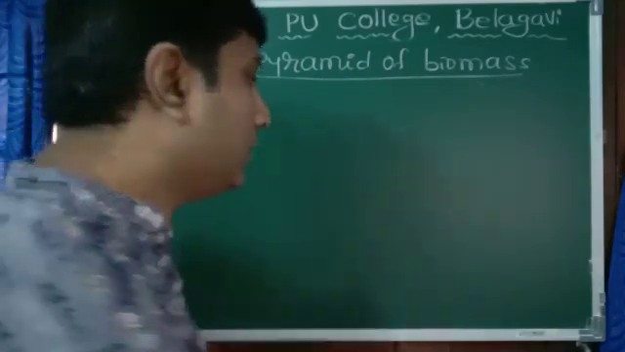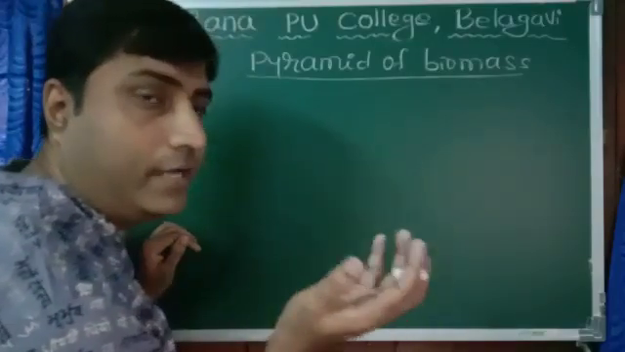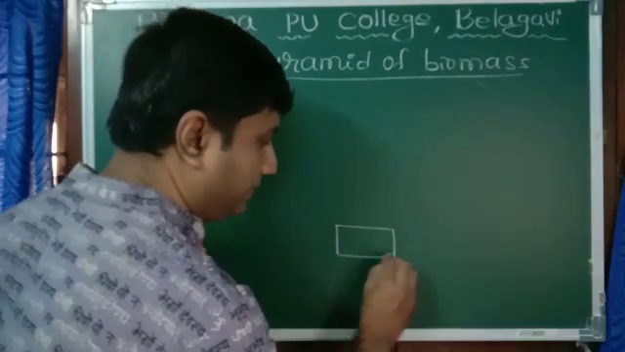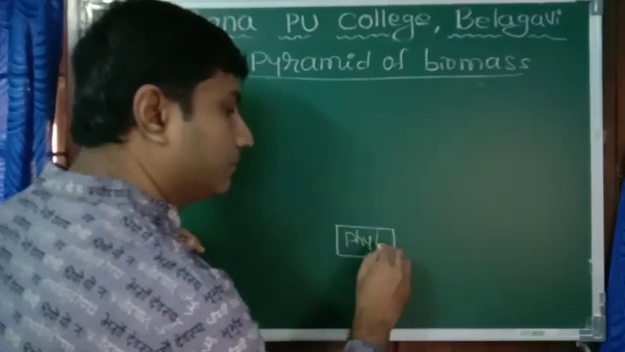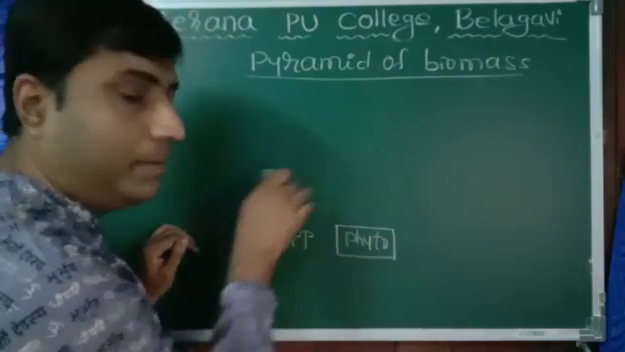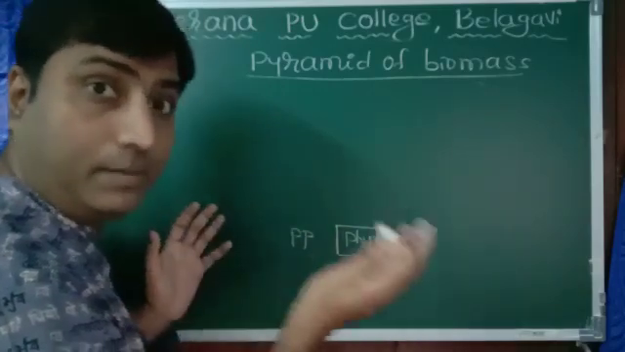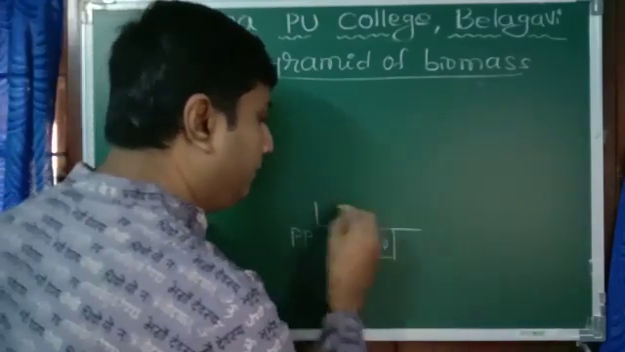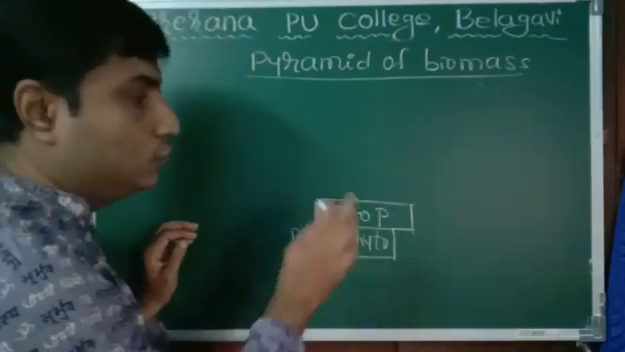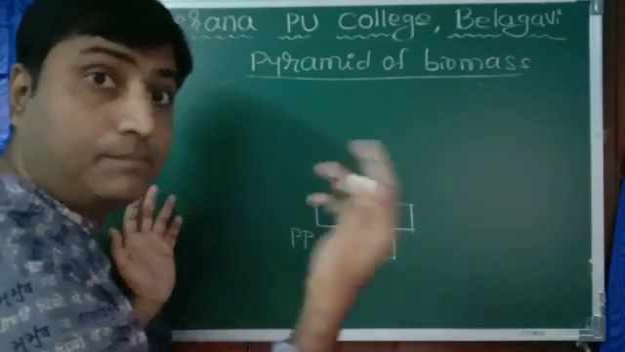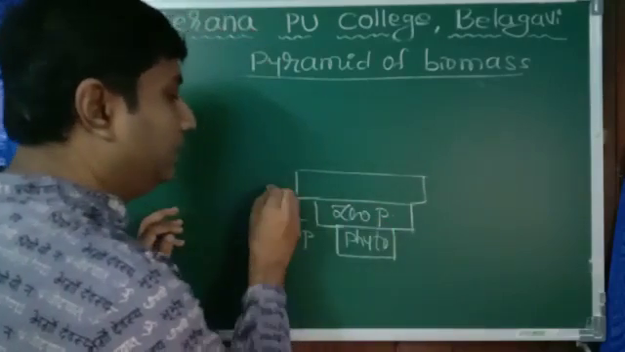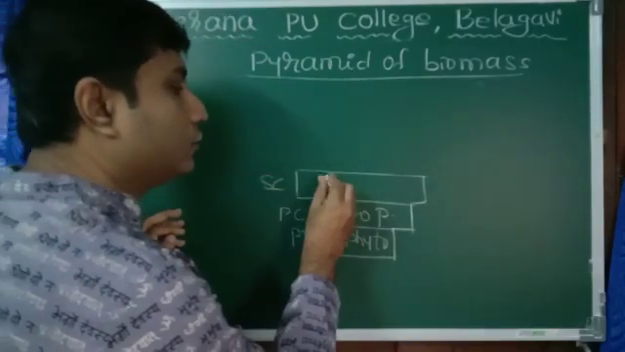In the aquatic ecosystem, the weight of the phytoplankton is negligible, very less. Phytoplankton is the primary producer. Phytoplankton are eaten by zooplankton, and their body mass increases. Zooplankton are eaten by small fishes, and their body mass increases again. So zooplankton are the primary consumers and small fishes are the secondary consumers.